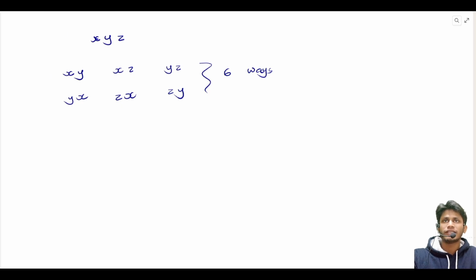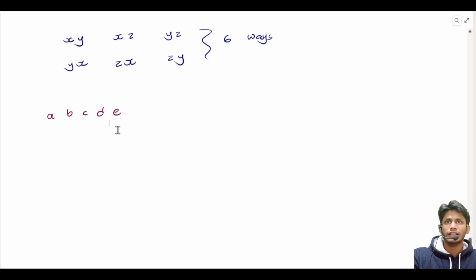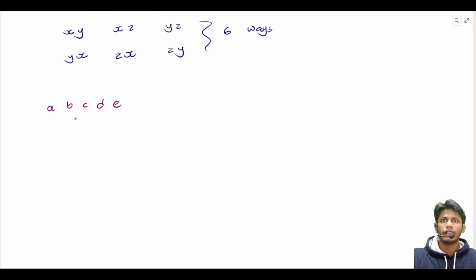That's why in permutations arrangement matters. Let us take one more example. Suppose we want to arrange A, B, C, D and E. We want to find the number of ways to arrange these letters into 5-letter words.